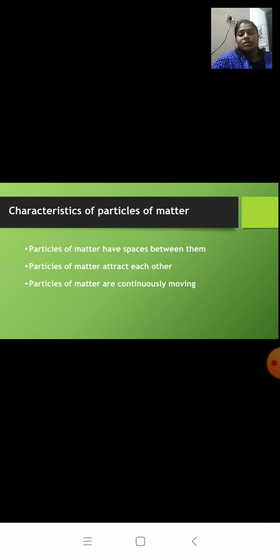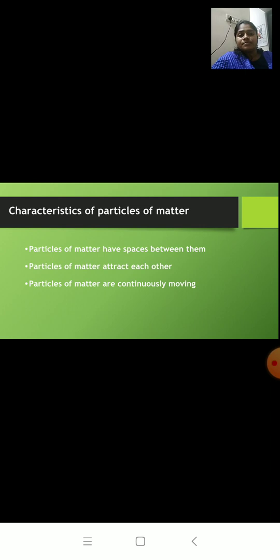The characteristics of particles of matter are given below. There are three characteristics. The first one: particles of matter have spaces between them. For this we gave an example, dissolving sugar in water. When you dissolve sugar in water, the level of water does not increase.